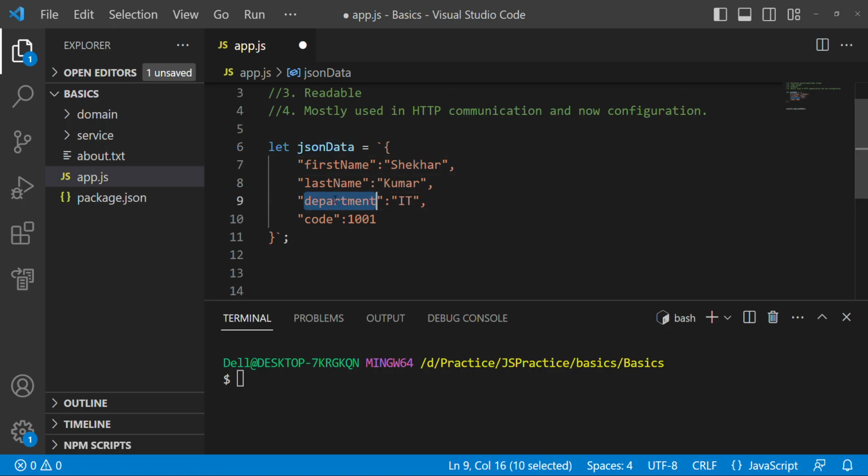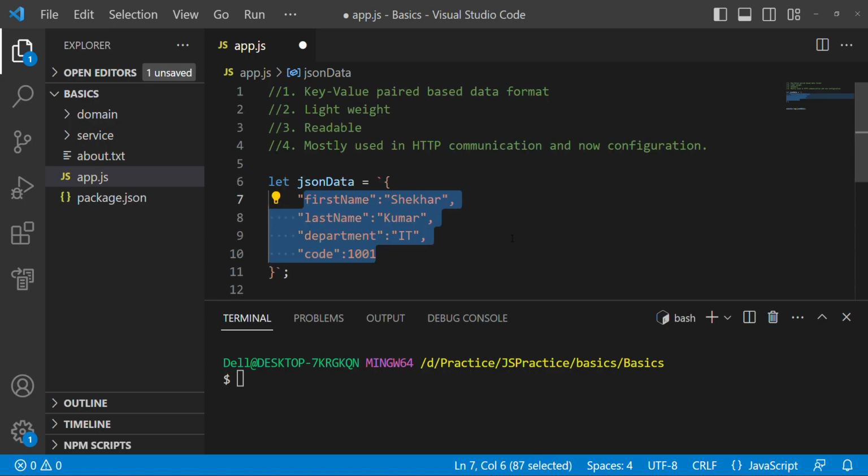Here it is pretty much clear what the information is saying. It is lightweight. These data formats are used for communication between two services, and for configuration purposes. You might have definitely seen that in the XML format.